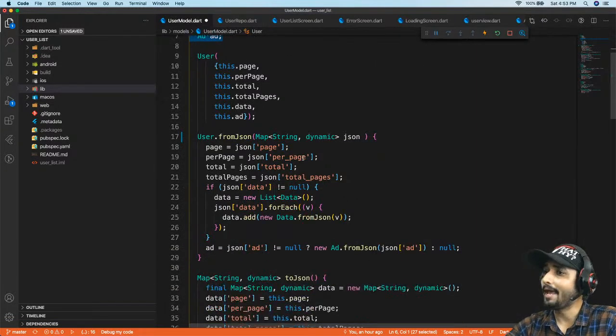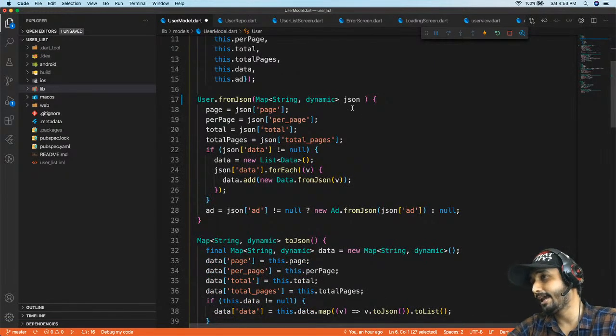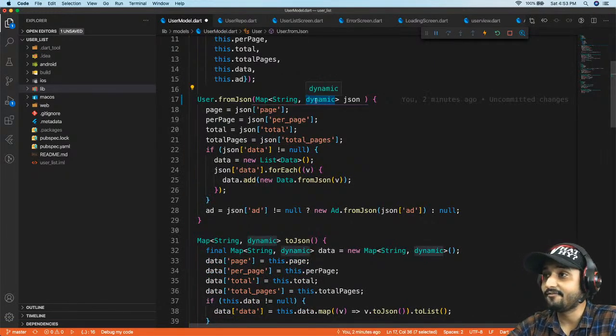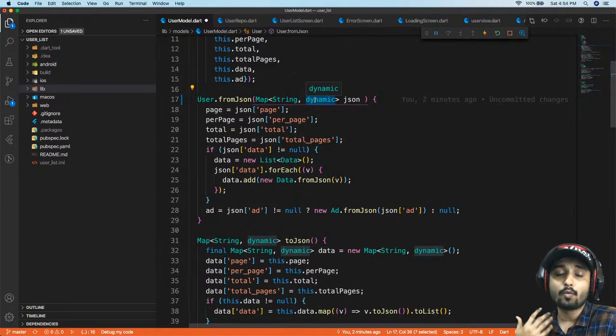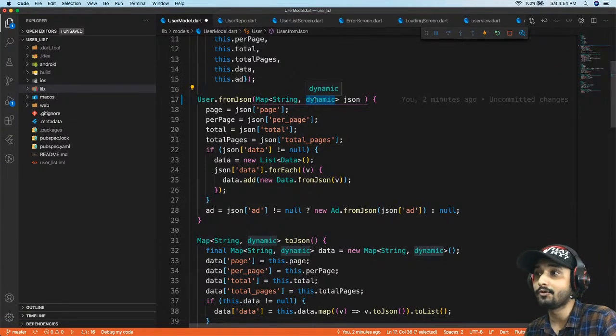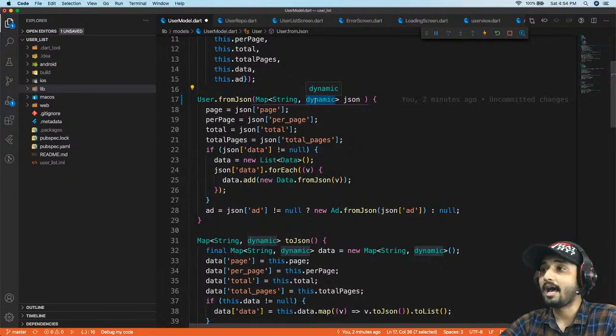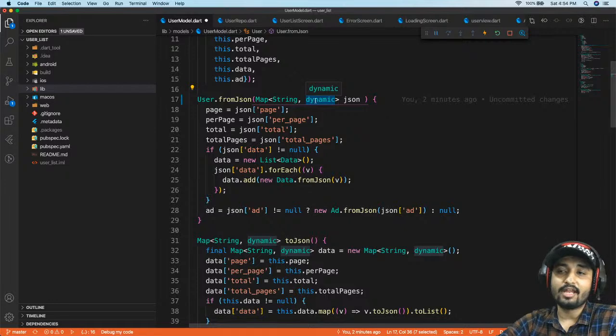Now if I want to convert this, and I know specifically I'm going to get only integer data, then instead of dynamic, I'm going to use integer. But right now I don't know what kind of data I'm going to get. So of course I'm going to use dynamic. This will allow you to catch any type of data to parse from JSON to a list.